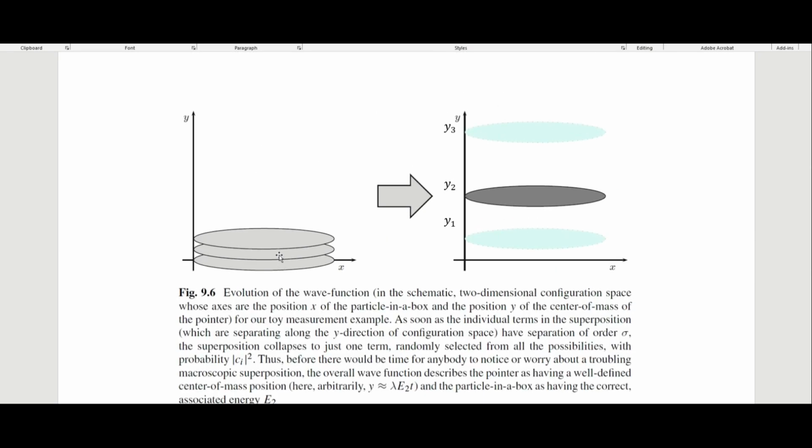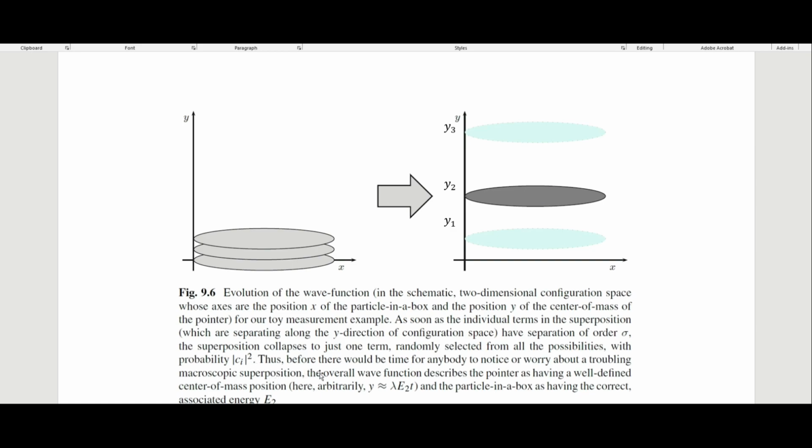So we have this superposition over here, and then it ends up collapsing into y2 right here. So the evolution of the wave function in the schematic two-dimensional configuration space: as soon as the individual terms in the superposition, which are separating along the y direction in configuration space, have separation of order sigma, the superposition collapses to just one term, randomly selected from all the possibilities, with probability of this c squared here.